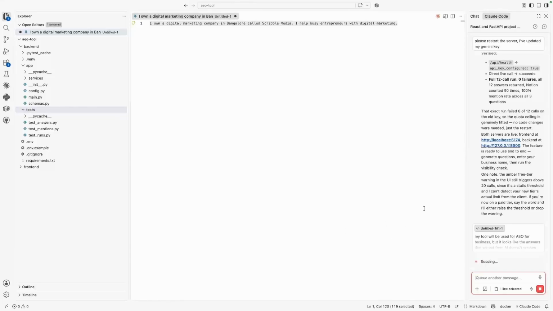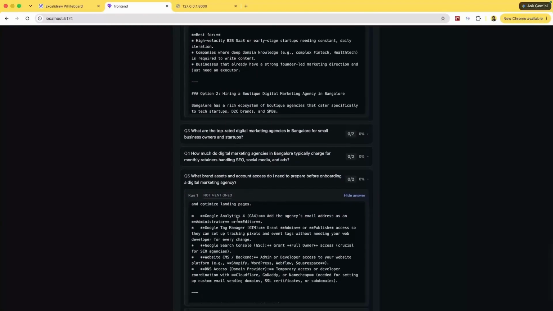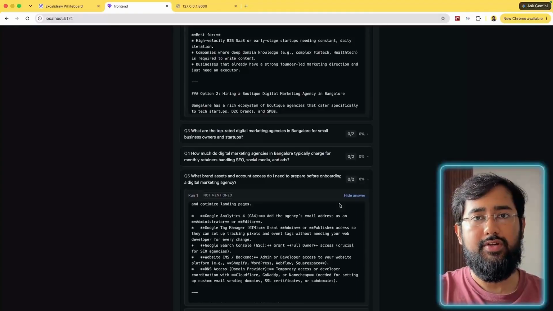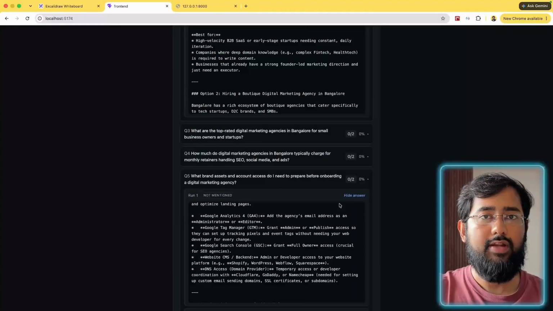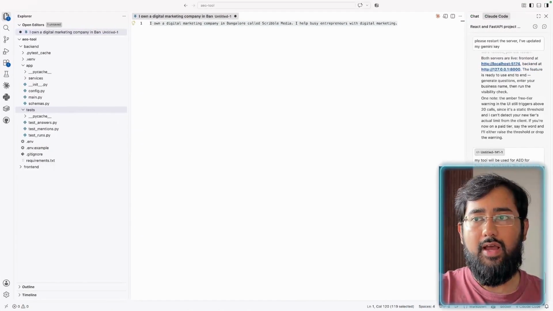So what I'm asking the AI to do right now is that even though the tool is returning responses and everything is working fine, it is not returning the real business names. And that's what we are actually measuring in this tool. We are measuring the number of times our business is named. So it does not do that properly. So we have asked the AI to improve upon it. So let's wait for it to finish.